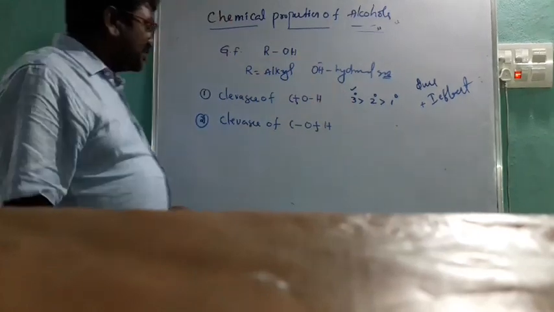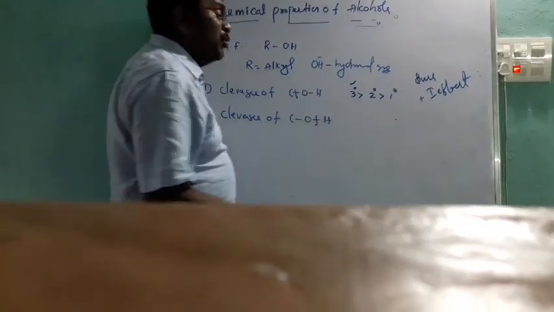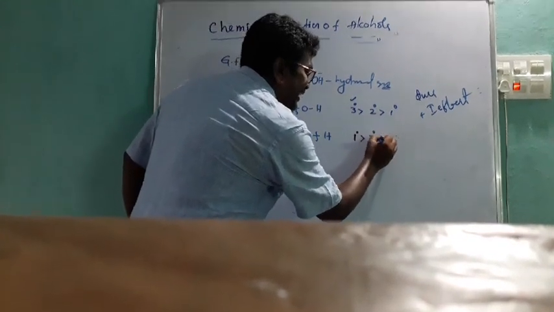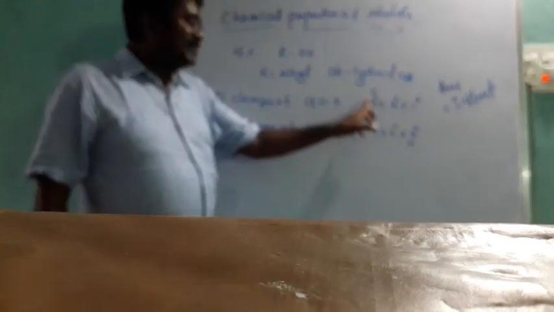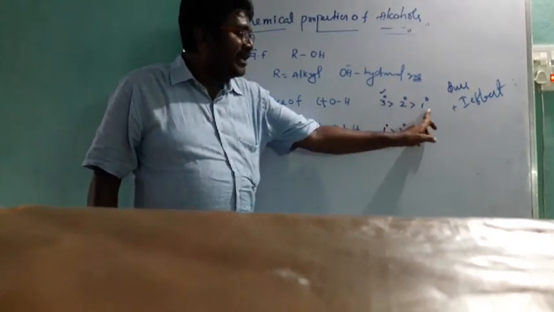Next one, cleavage of the OH bond, which is more reactive? That is 1 degree is greater than 2 degree is greater than 3 degree. You have to remember, it is very important. The cleavage between carbon and oxygen: 3 degree is more reactive than 2 degree, 2 degree is more reactive than 1 degree.